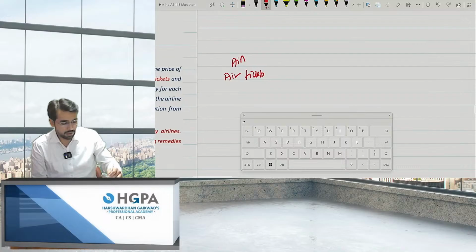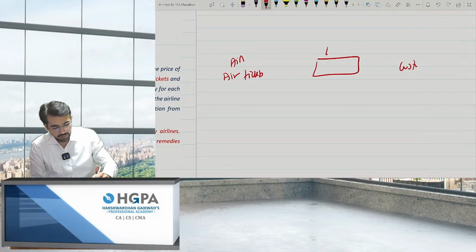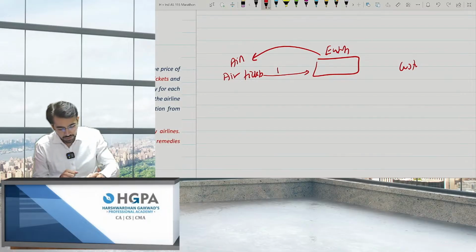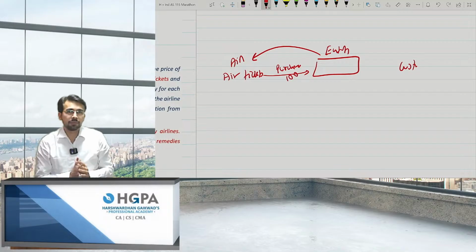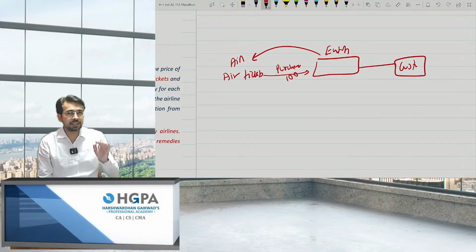They directly sell to the customers. But what I've told, if I am the entity over here, and we went to the airlines and I told them I'll purchase so and so tickets, let's say give me 100 tickets at a discounted rate, and this will depend upon me. I'll sell to the customers.